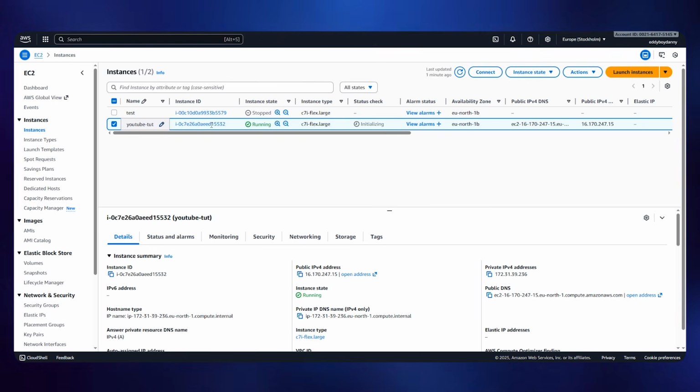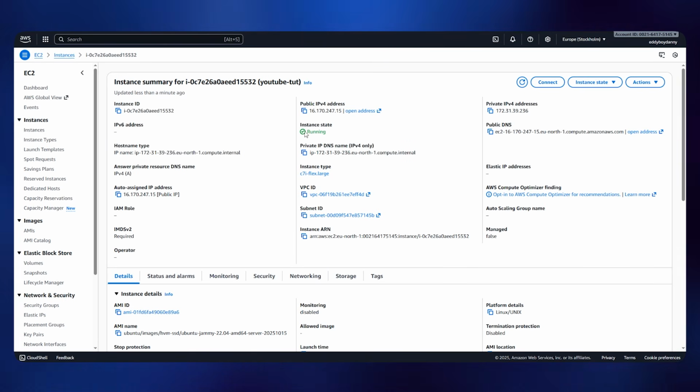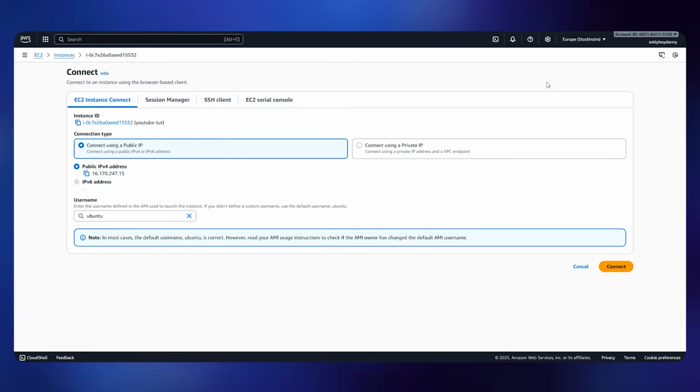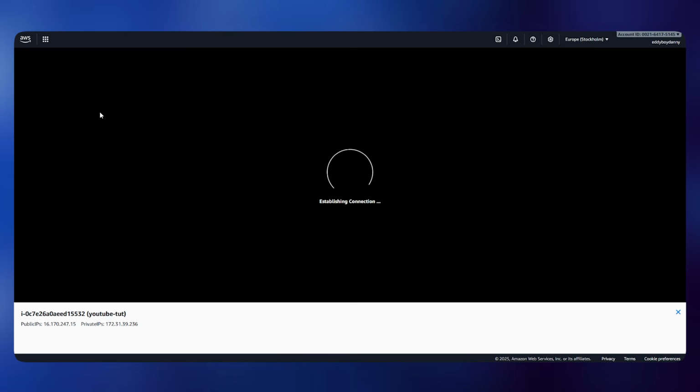Now we have to see if it's running. Okay, we click on this YouTube instance. Right now it says running. Now we have to click on connect. Let's see if it's running. So once we click on connect, then it says connect here again. Don't need to change any of the things in here. So it's gonna open up a new page.